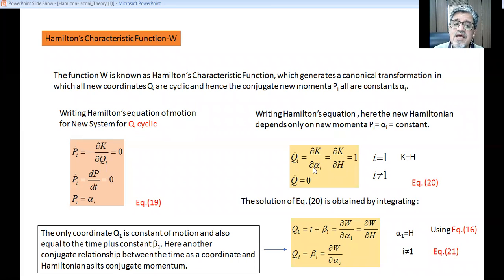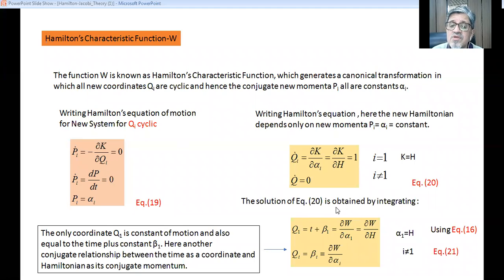So it becomes del K by del alpha 1, where alpha 1 is equal to the Hamiltonian. And again, we have mentioned that old and new Hamiltonian are the same. So del K by del H becomes del K by del K and is equal to 1. But if alpha is not equal to 1, but alpha is equal to 2, 3 up to alpha i, so here i is not equal to 1, then this cannot be written and Q dot i is equal to 0. So that is equation 20.